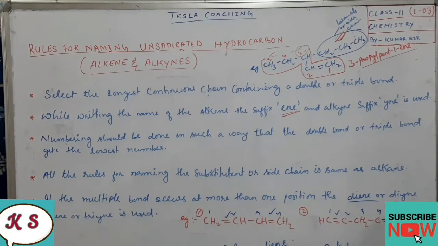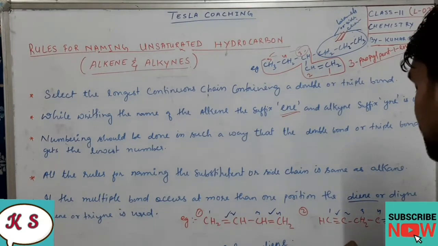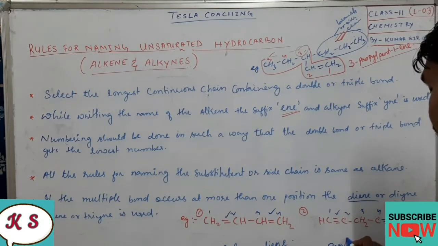So there are 5 carbons. What is the root name for 5 carbons in the main chain? Pent. And what are the positions of the triple bonds? 1 and 4. So we'll write 1,4-di, and since these are triple bonds, diyne.